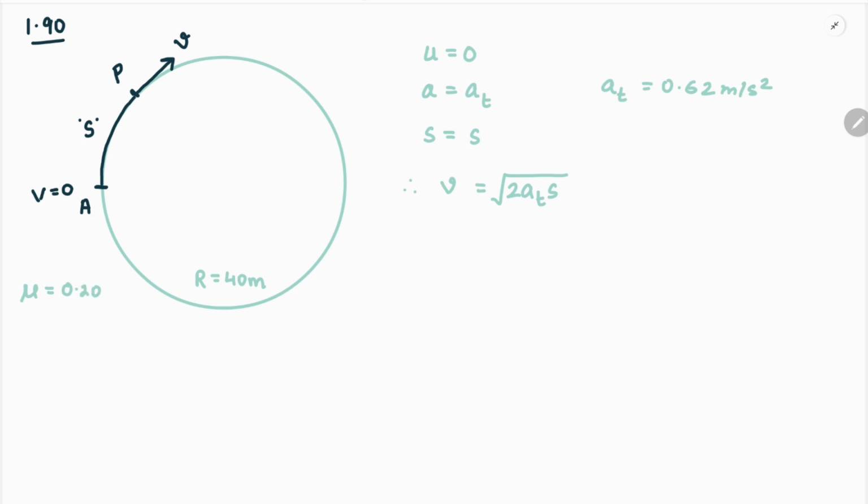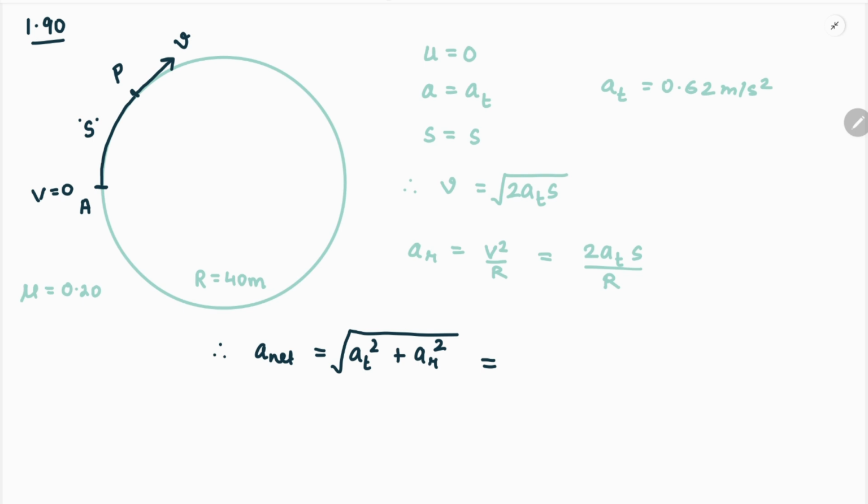having friction coefficient 0.20. If we calculate the radial component of acceleration, it is V square upon R. We can say that V square is equal to 2 a_t multiplied by displacement, upon R. This is the radial component of acceleration that we have, and since both tangential and radial are perpendicular to each other, the net acceleration is the vector sum of these two, so square root of a_t square plus a_r square.